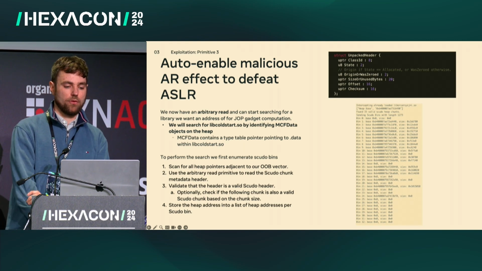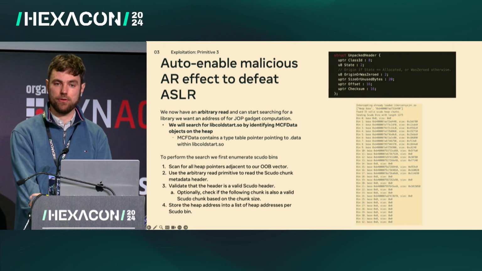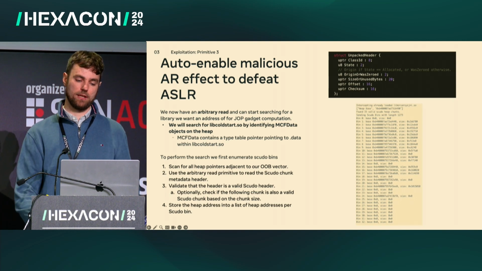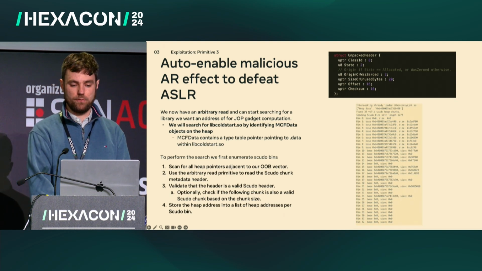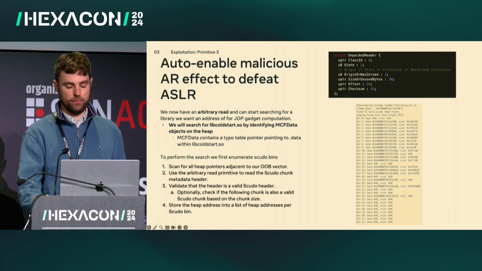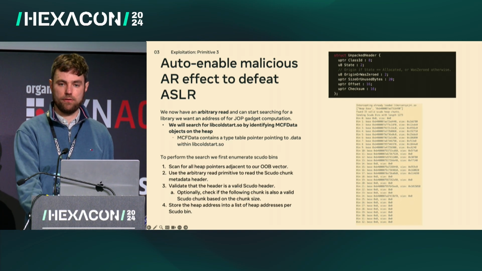But the problem is, so far we've only been reading relative to that vector in the smallest Scudo class region. And that class region is too small to contain any MCF data objects. So we need a safe way to find where some of the other Scudo classes exist. To do this, we again use the same relative read for scanning pointers in the current class region.